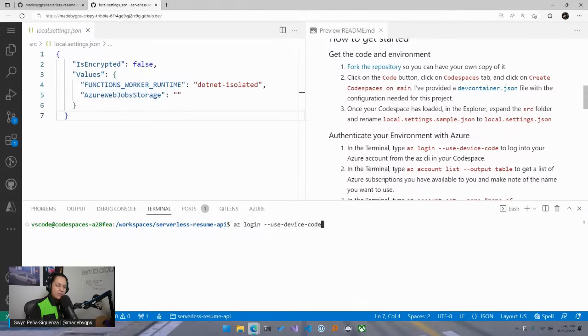You can just do az login, but sometimes the browser doesn't pop up. So we're going to use the parameter use device code. And then in another window, I'm going to open up the URL that it gives us. Let me grab this URL now.